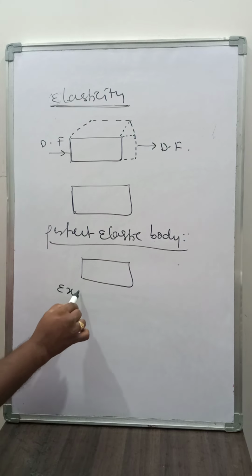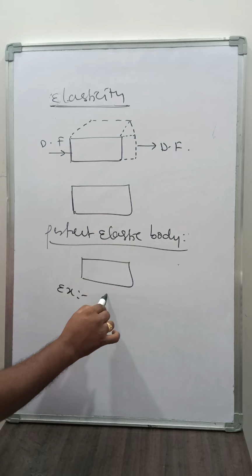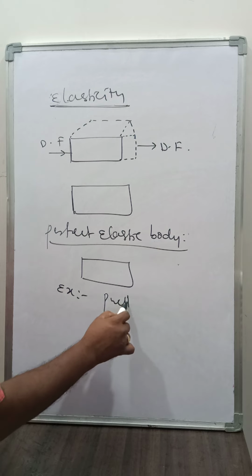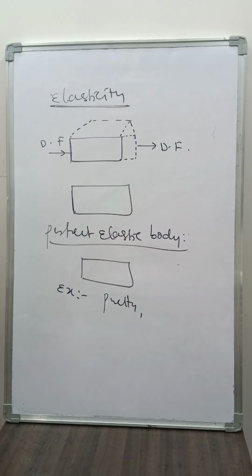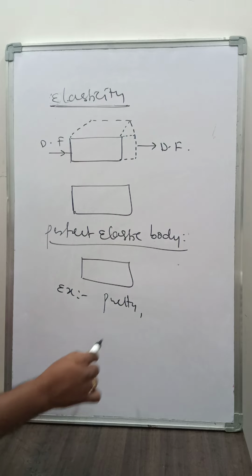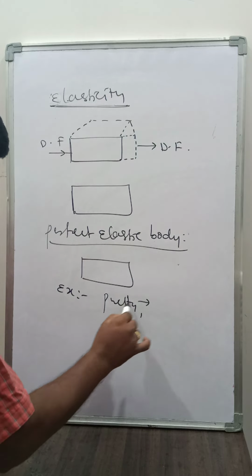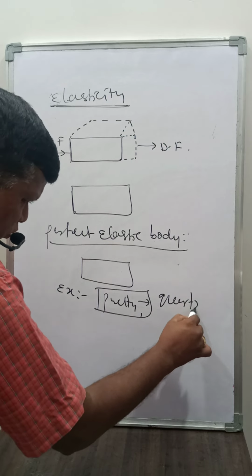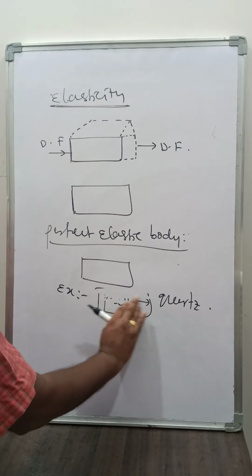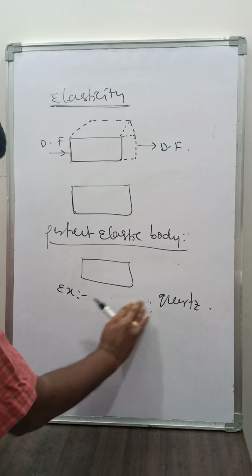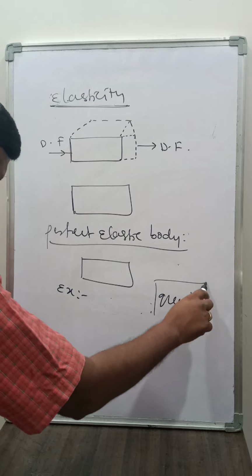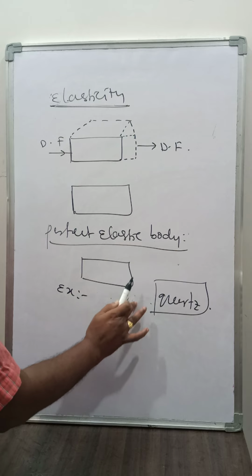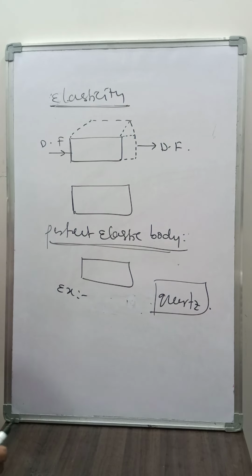The example is putty? Here putty is not perfect, but there is quartz. Quartz is a good example of a perfect elastic body. Quartz is one of the examples.